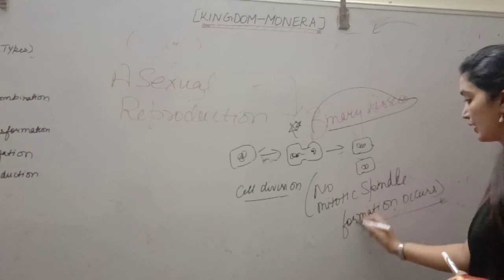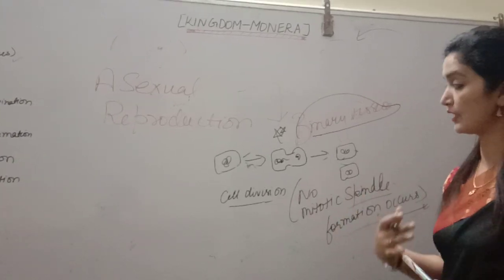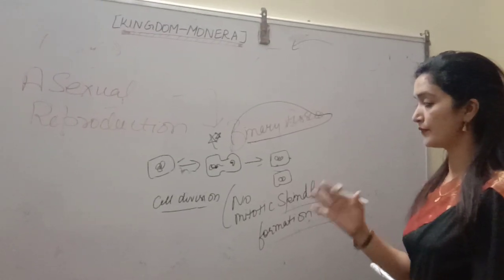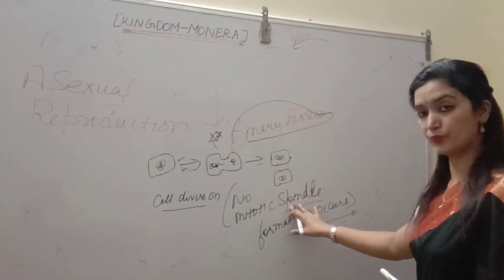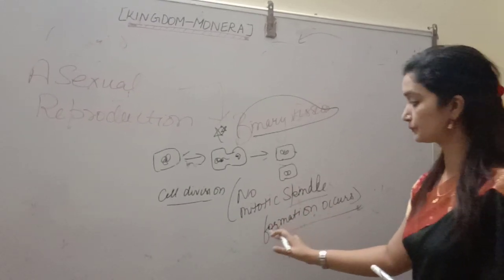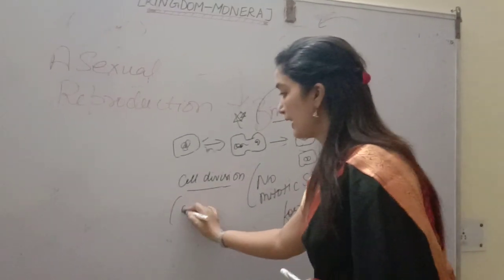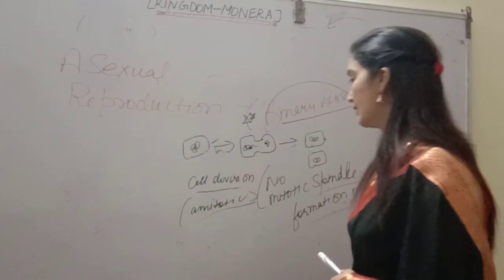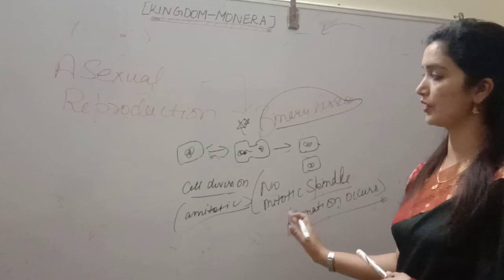Generally in our cells, mammalian or animal cells, even in plants, if a cell has to divide, it has to form a mitotic spindle. But in binary fission, no mitotic spindle is formed. So this is also called amitotic division, because the mitotic spindle is not involved here.